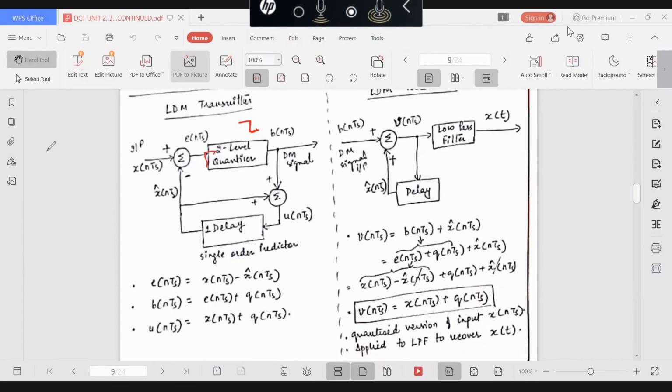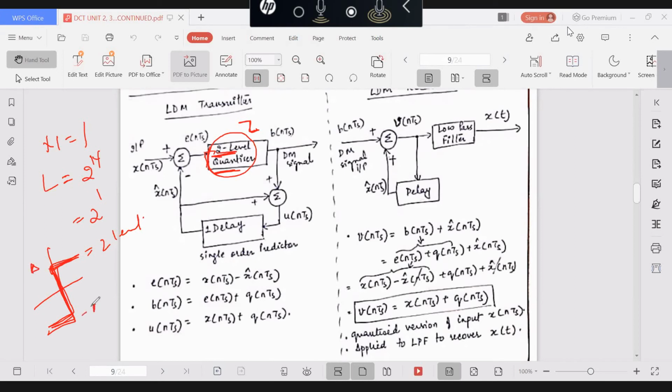Since we are getting 1-bit encoding, what is the quantization level? L is equal to 2 to the power n, so 2 to the power 1, that means a 2-level quantizer. Here you can see we are specifically writing 2-level quantizer. The 2-level quantizer, consisting of step size plus delta and minus delta, is approximated as a signum function.